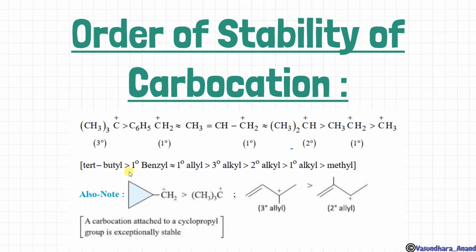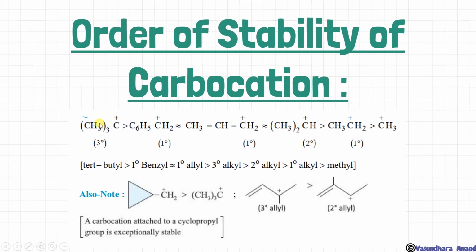So tertiary, primary, secondary की अगर हम बात करते हैं तो tertiary की सबसे ज़्यादा होगी, even more than benzylic. And benzylic और allylic almost same होगा, and then secondary, then primary, then super primary. Got it here? In some books you will see that benzylic carbocation is more stable than the tertiary carbocation.